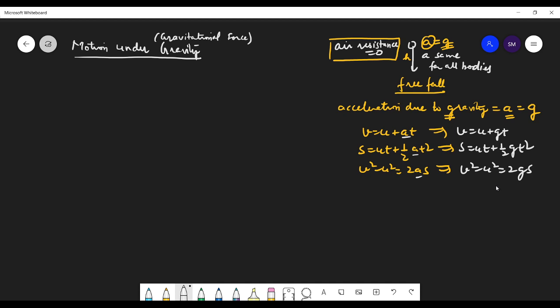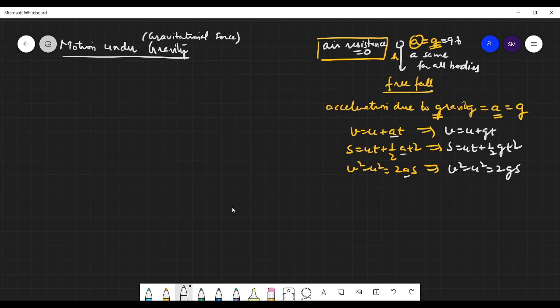Okay. So what is the value of this g? We take this value as 9.8 meters per second square. This value also varies.